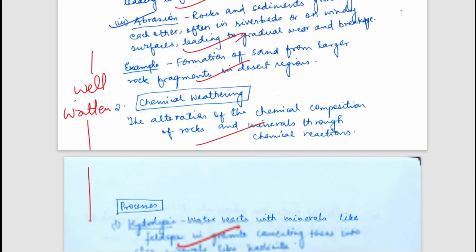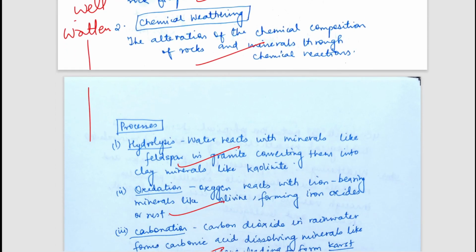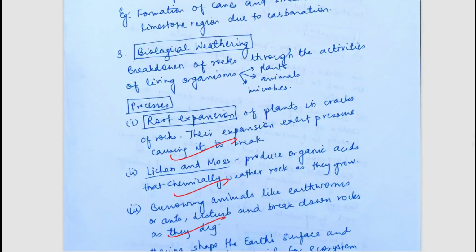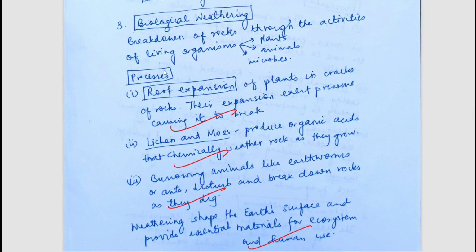Examples have also been mentioned. Now, after that, chemical weathering has been mentioned, with its processes such as hydrolysis, oxidation, carbonation, all of which are processes of chemical weathering. And again, biological weathering has also been mentioned, and its processes could be root expansion, lichen and moss, burrowing animals. So these are some of the very good written points.